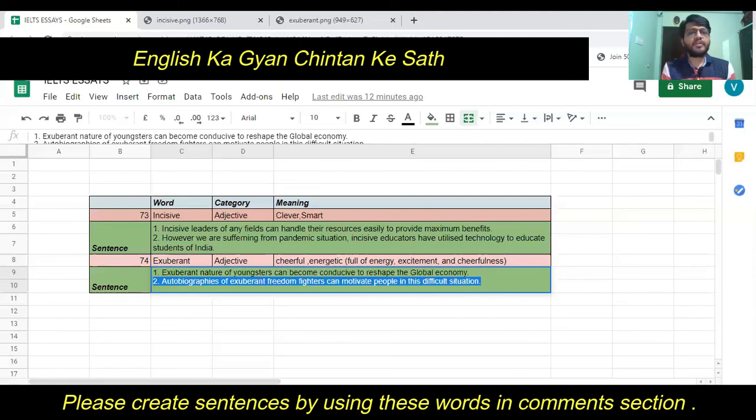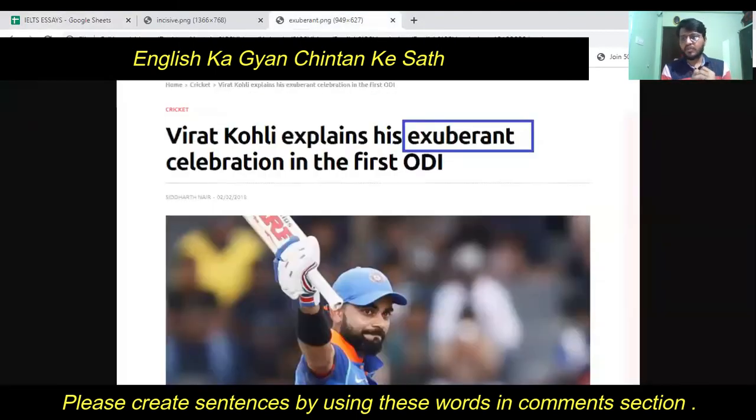Okay, now let me go to the sentence from the article in which this particular word exuberant has been utilized. So as we can see from the screen, the headline of the article is something like this: Virat Kohli explains his exuberant celebration in the first ODI. Normally we see Virat Kohli is quite expressive in terms of showing his emotions and all those things.